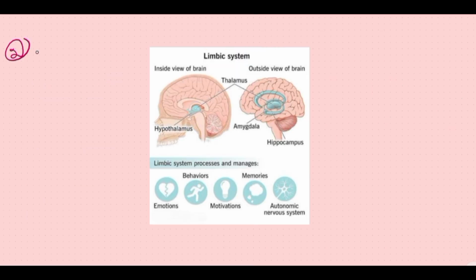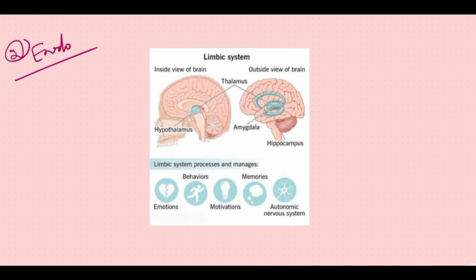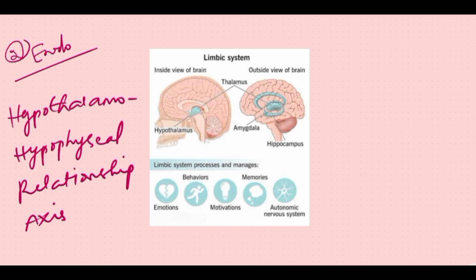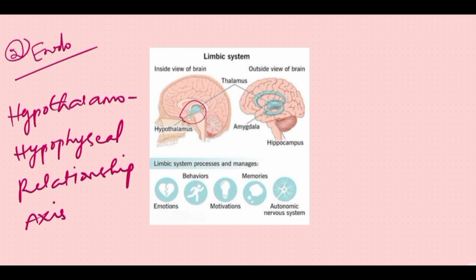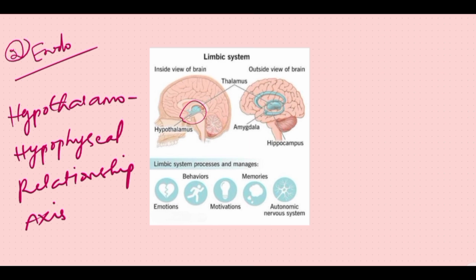So now the second function is the regulation of endocrine glands. Hypothalamus plays an important role in the regulation of endocrine glands. The relationship between the hypothalamus and pituitary is called the hypothalamo-hypophyseal relationship or axis, where the hypothalamus secretes hormones which are transported to the anterior pituitary and posterior pituitary.